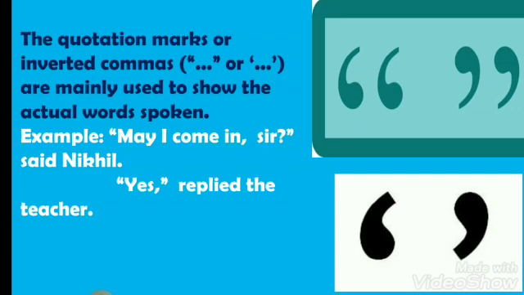The next important punctuation mark is the quotation mark or inverted comma. Quotation marks are a type of punctuation you use to show that you are quoting what someone else said. Whenever you use quotation marks, you are showing exactly what someone said or wrote. For example, may I come in, sir? Said Nikhil. Yes, replied the teacher. So the actual words spoken are enclosed within quotation marks.